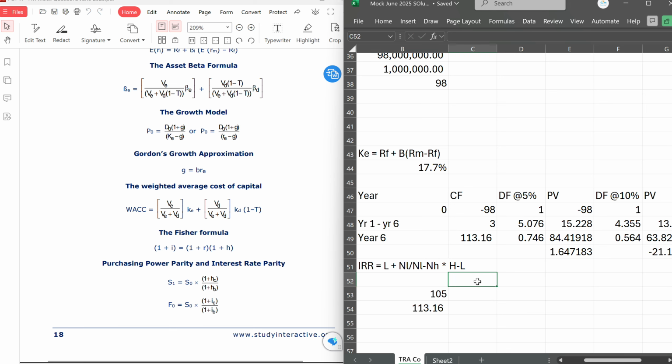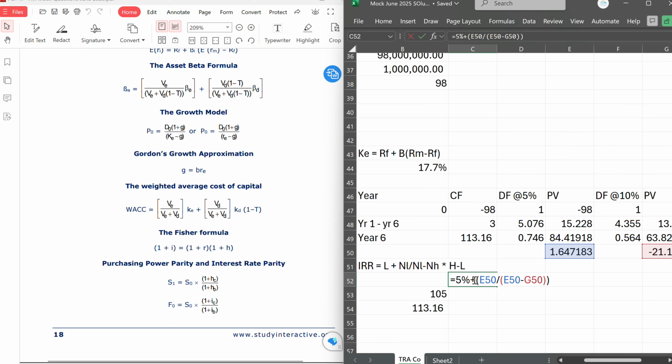So if I put all those formulas together, lower rate is 5%. So that is 5% plus NL, that is the net present value at the lower rate, and that is this, divided by NL minus NH, this one, and that is the middle part of the formula.